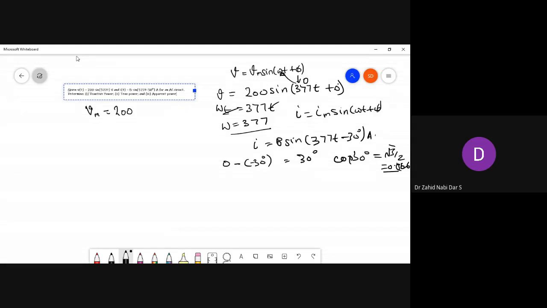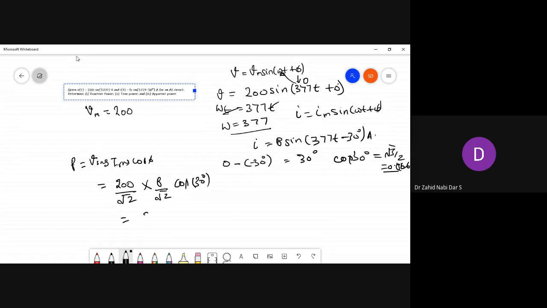Now what else is it asking? It is asking for VRMS, IRMS into cos phi. Vm is given 200, so VRMS is 200 by root 2. IRMS is 8 by root 2. And cos 30 degrees is root 3 by 2.